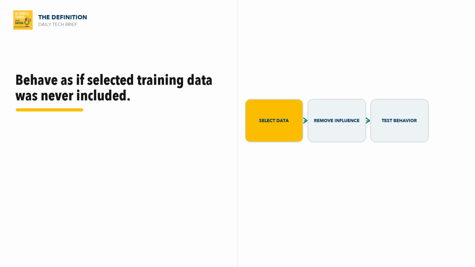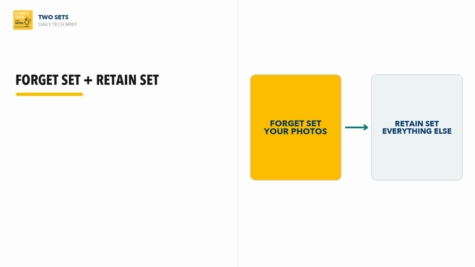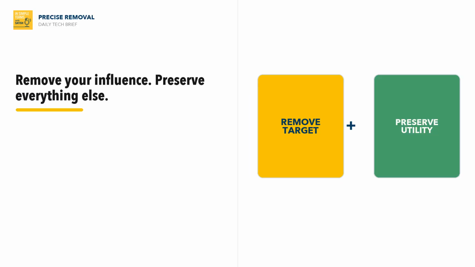Machine unlearning attempts to make an AI model behave as though selected training data had never been included. Researchers call the information to be removed the forget set. Everything the model should continue remembering is the retain set. In our story, your photographs join the forget set. The challenge is to remove your influence without damaging everything else the AI learned.